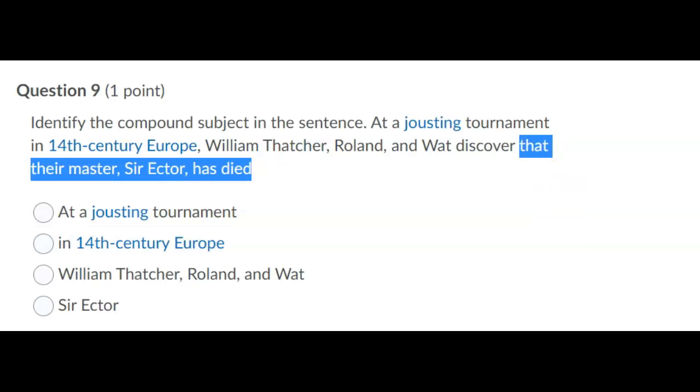Let's see. Does this make sense on its own? That their master, Sir Ector, has died. No, it doesn't. It's depending on the rest of the sentence to make sense. And the subject inside of one of these dependent clauses can never be the main subject of the sentence. So our best bet is to go with C.